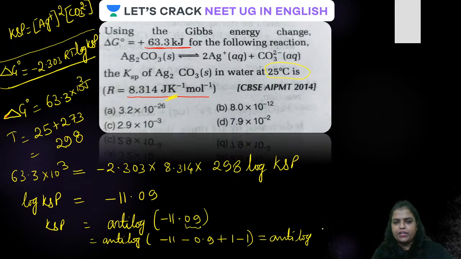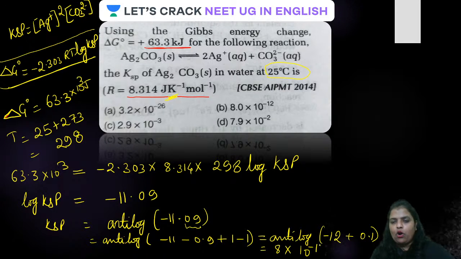You will have to find the anti-log of minus 12 plus 0.1. Okay, guys, this will become 10 raised to the power minus 12. You have to see the anti-log of 0.1. And the answer coming over here is 8 into, I told you, 10 raised to the power minus 12. And anti-log of 0.1 is what? 8. Is that clear, guys? So the correct answer, the KSP value, is how much? It is 8 into 10 raised to the power minus 12.